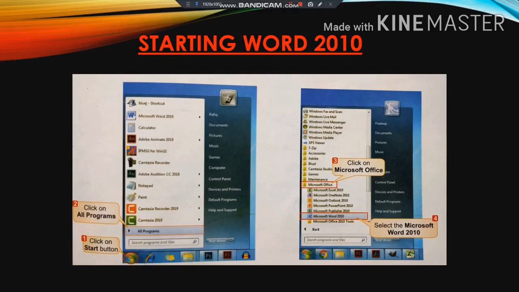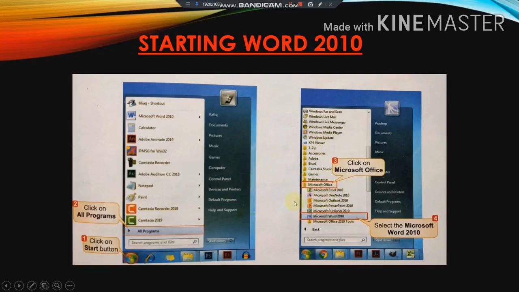After clicking on the Start button, we click on All Programs. After clicking on All Programs, we click on Microsoft Office.